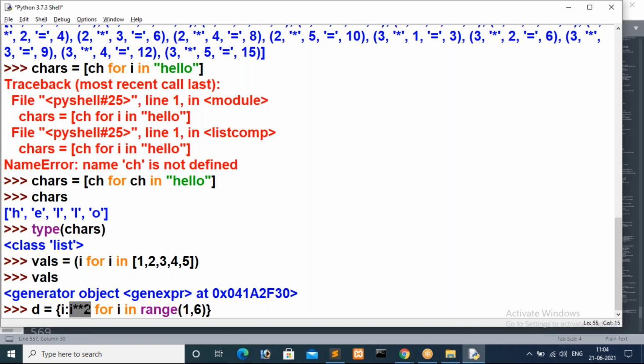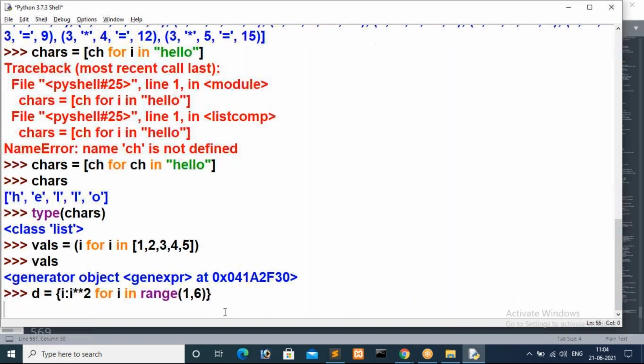I hope you are getting my example right. We did this example already, guys. We are iterating a loop. This loop will iterate 5 times, from 1 to 5. So in each and every iteration we want to make the iteration value a key, then for that key we have to keep the power of that value as a value.